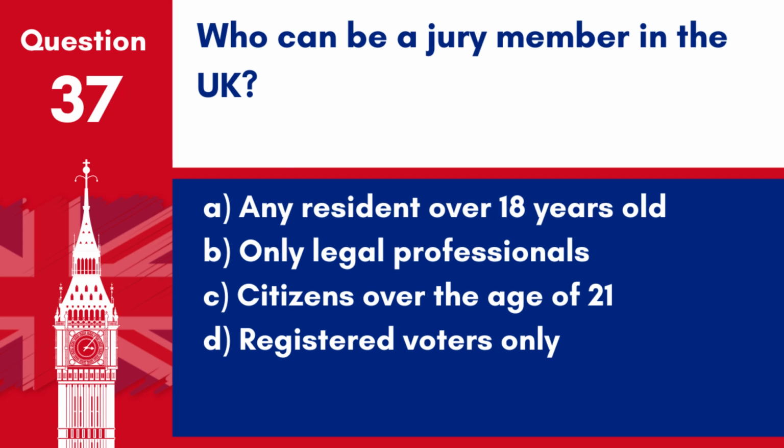Question 37. Who can be a jury member in the UK? A. Any resident over 18 years old. B. Only legal professionals. C. Citizens over the age of 21. D. Registered voters only. Answer A. Any resident over 18 years old. Eligible jury members must be 18 to 75 years old and registered on the electoral roll.